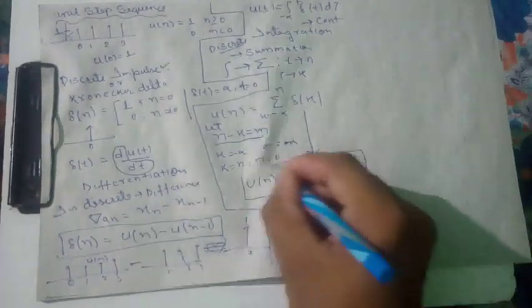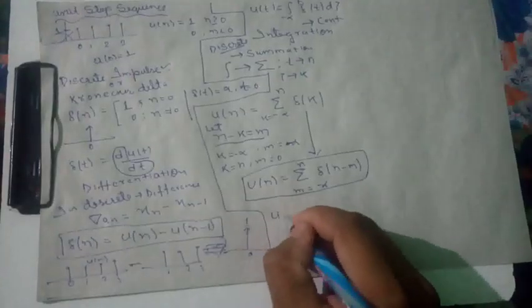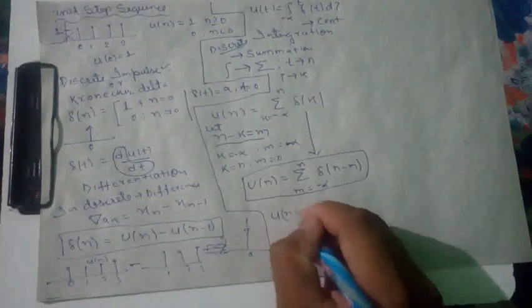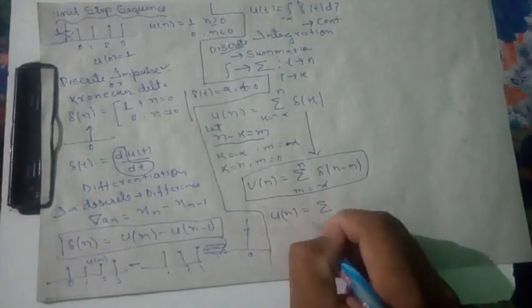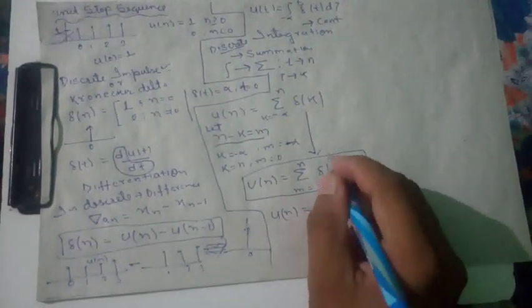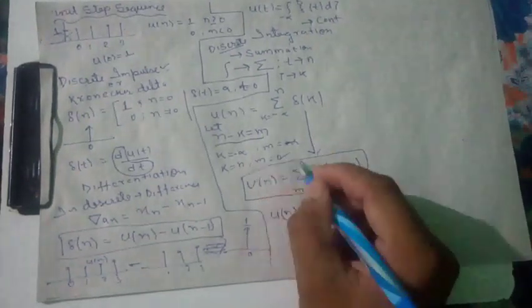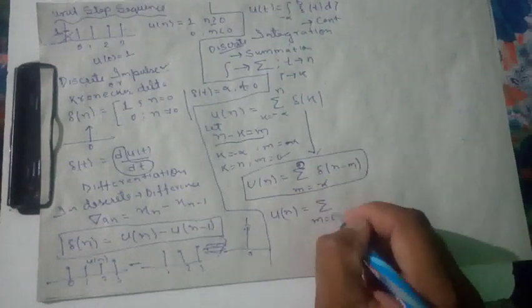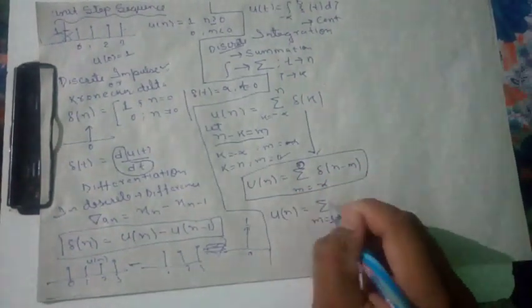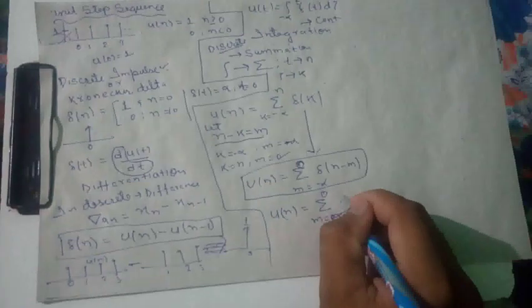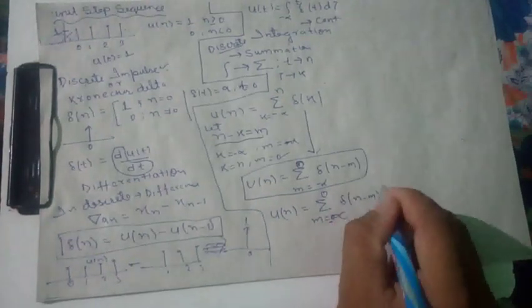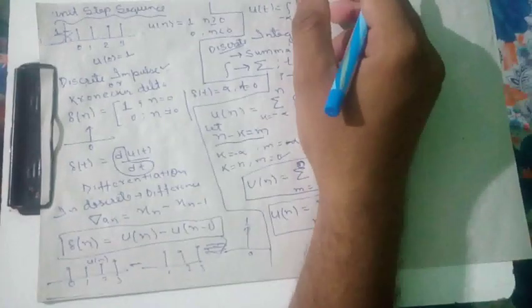This is the discrete formula, or we can simply write u of n equals the same thing, n equals 0. At n it is 0, so minus infinity to 0, delta of n minus n, because it's an even signal, so reversing of this is not a problem.